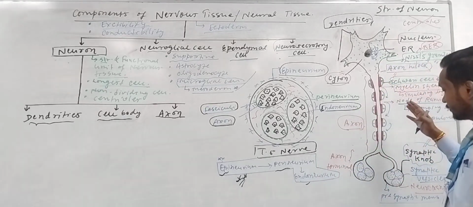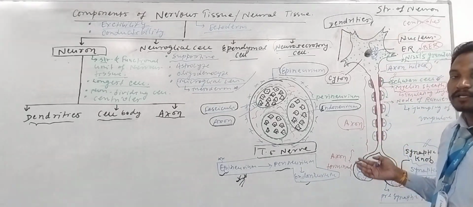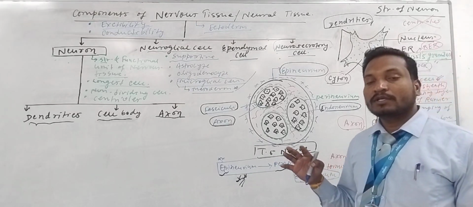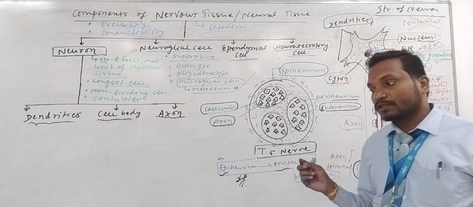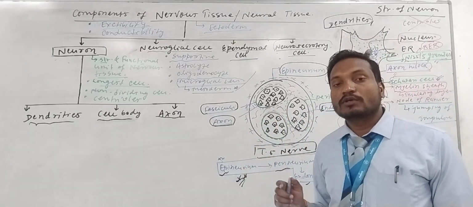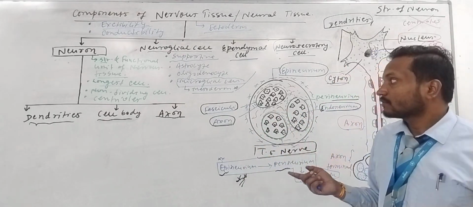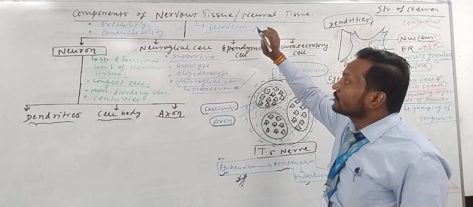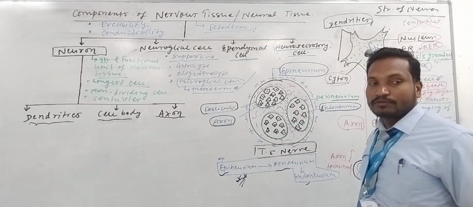So this will be discussed later. What is the synapse? The types of synapse are chemical synapse and electrical synapse. This concept is given in our other chapter, neural control and coordination. But this is the topic of nervous tissues. Okay, thank you very much.